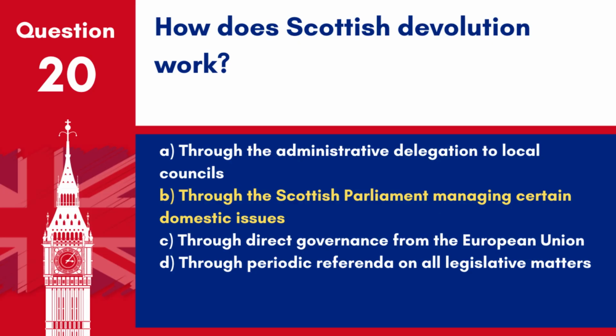Answer: B. Through the Scottish Parliament managing certain domestic issues. Scottish devolution involves the transfer of certain legislative powers from the UK Parliament to the Scottish Parliament, allowing it to manage domestic issues specific to Scotland.